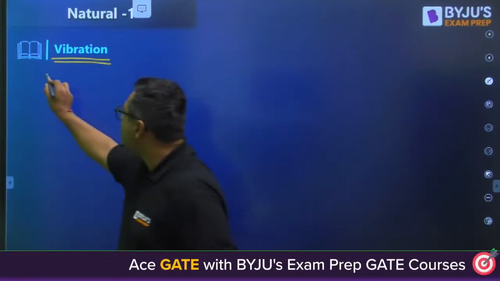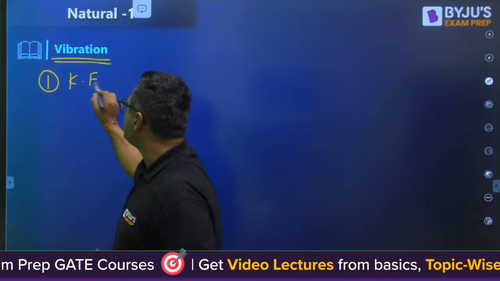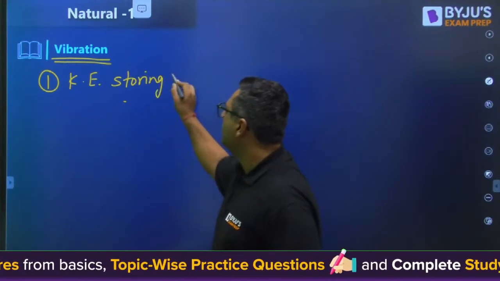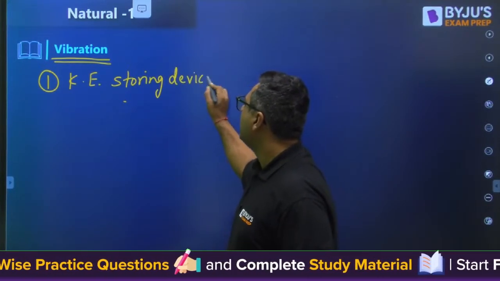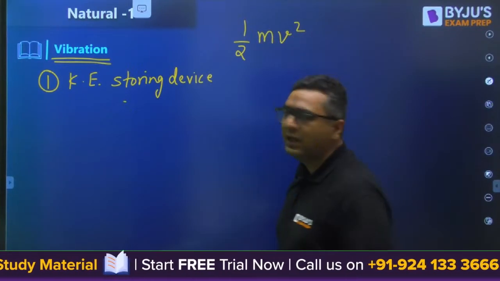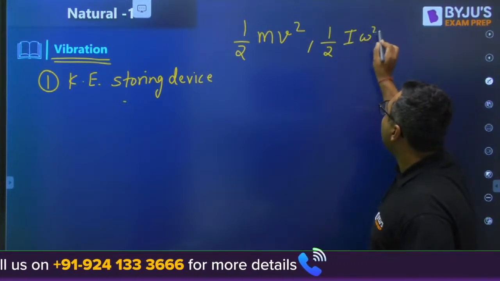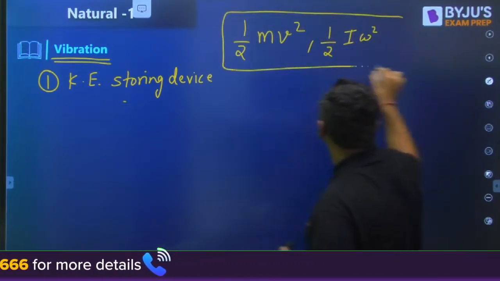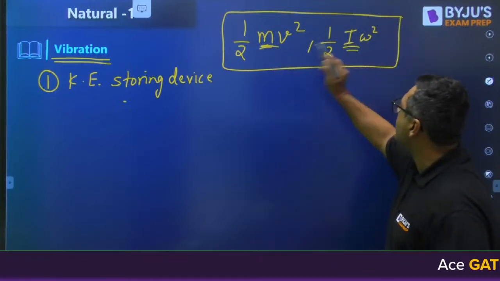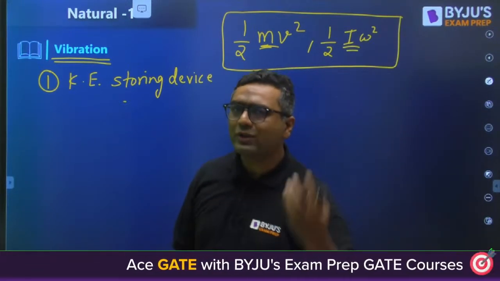So my dear, a vibrating system can have 4 components. The first one is the kinetic energy storing device. Everybody from childhood must have seen that kinetic energy is denoted as half mv square, and for rotation, we write it as half I omega square. In both cases, this is mass or mass moment of inertia. So mass is something which is going to store the kinetic energy.